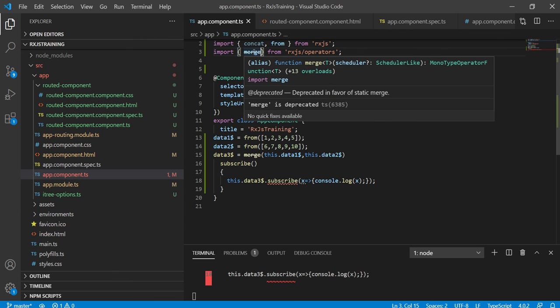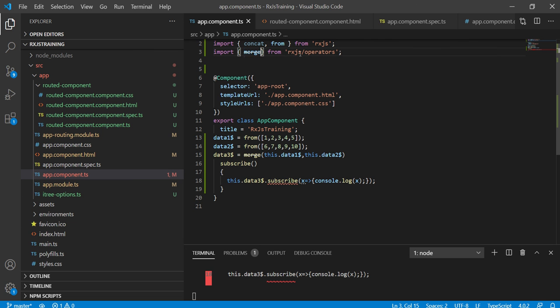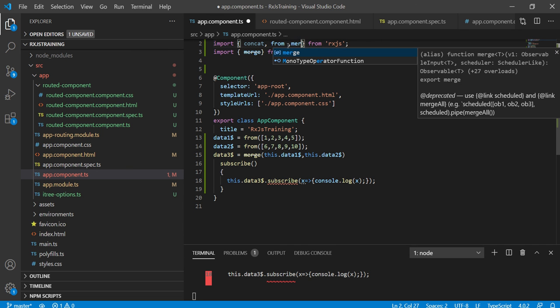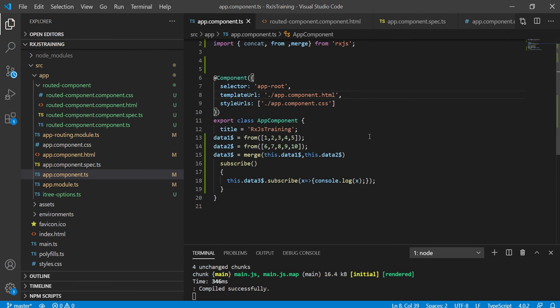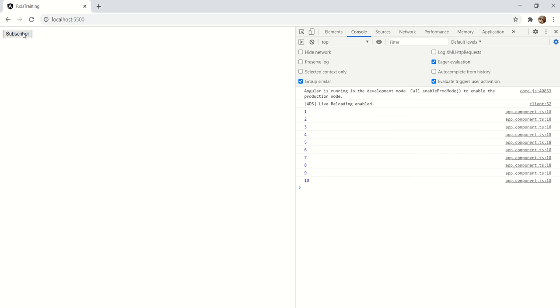This is deprecated, it seems, so we can import it from the package instead. Okay, let's see the output here. Here we can see the same output as concat.